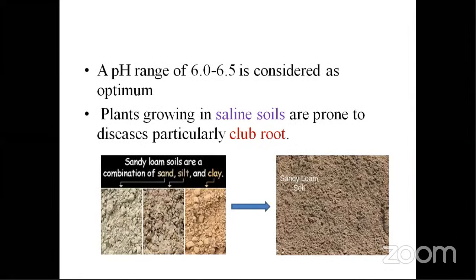Just saying vegetable or fruit or flori is not going to help you in exams. Next, the pH range is 6 to 6.5, and under saline conditions, club root is more prevalent in the plant. So under saline conditions, the club root is more. Therefore, we will go for a slightly acidic pH of 6 to 6.5.